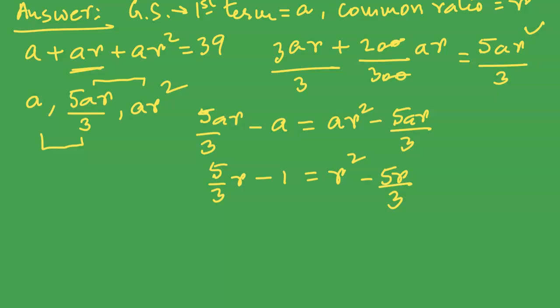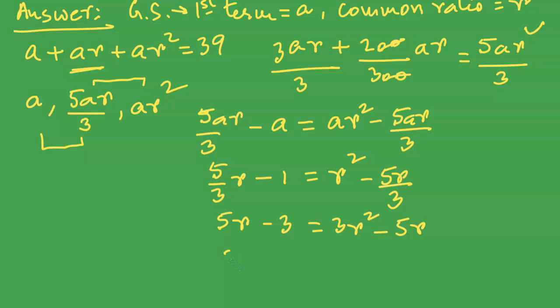I just want to get rid of the denominator. Therefore, let us multiply the entire equation by 3. So, 5 over 3 R multiplied by 3 gives us 5R. Minus 1 times 3 is minus 3. R square times 3 is 3R square. And minus 5 over 3 R times 3 is equal to minus 5R.